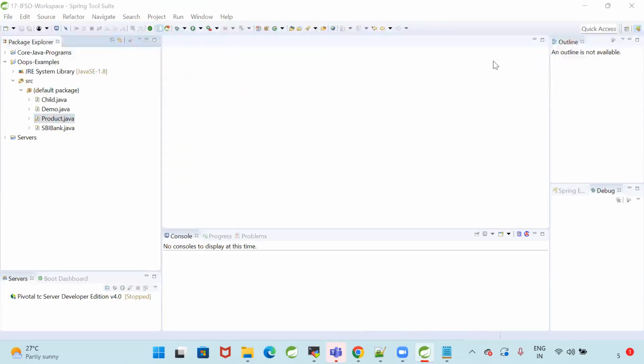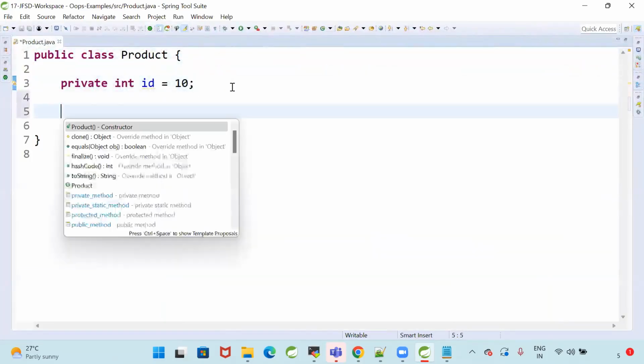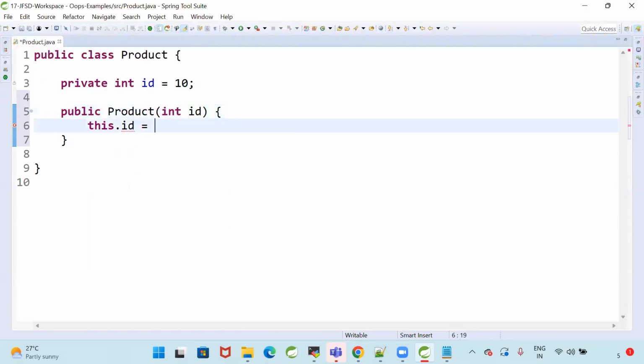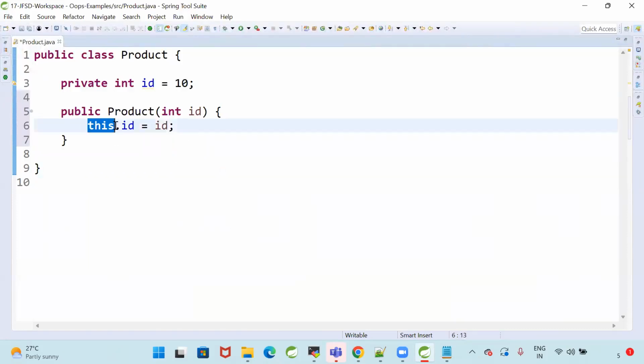Sir, in a constructor, we are writing variables as this.variableName, right? Is there any chance to write the variables with the object name? This represents the object only. Whenever you write this, it means the object only. You need not write the object separately, because here you are not going to create the object in the constructor. When the object is created, then the constructor will be called. That object you are referring to by using the this keyword. This is the reference of the object. You need not create the object separately.